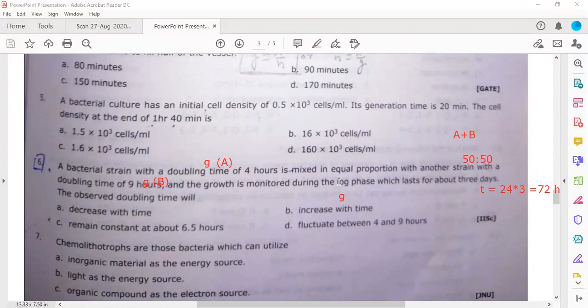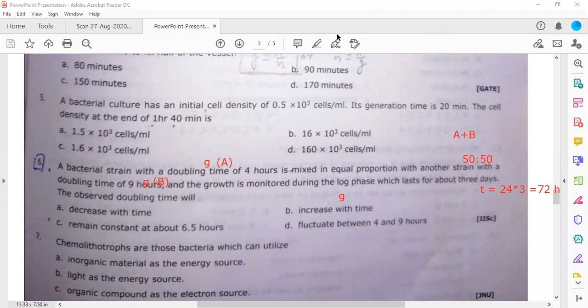So there is a problem of nutrients, there is a problem of living space, and there are lots of metabolic excretory products. They will increase the generation time. So it will take more time to divide at the end of the third day. I hope this is understandable. The seventh problem we have discussed in previous classes.